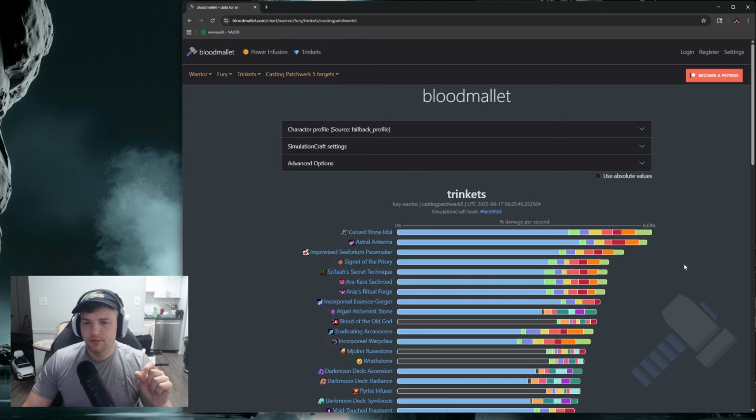Very important, because some people will take this as scripture. They're like, yeah, Blood Mallet says this is my best. This is definitely my best. You still want to go and in Raidbots sim everything, because just because this says it's your best doesn't mean it is, because you may have different gear and stat weights. This is running a generic sim.